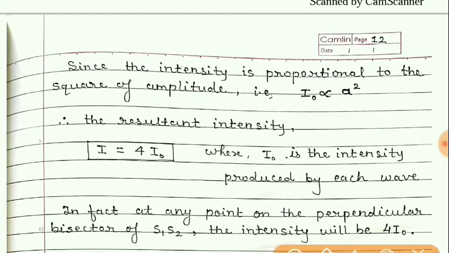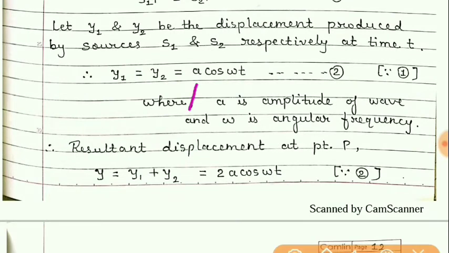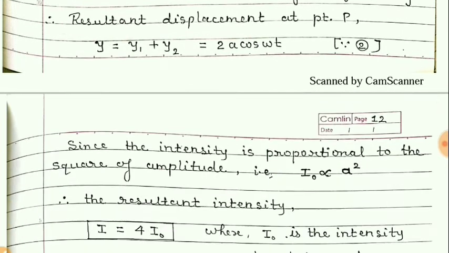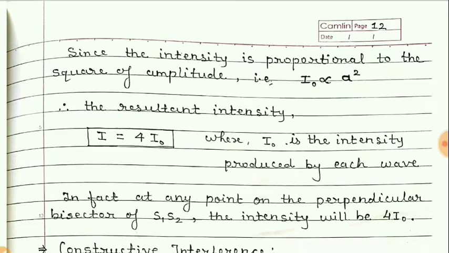Now the intensity of the wave is directly proportional to the square of the amplitude. Means if this wave has amplitude a, then its intensity I naught will be proportional to the square of a. So intensity is directly proportional to the square of the amplitude. And so at point P, when the resultant effect is obtained, the resultant intensity will be proportional to the square of the amplitude.